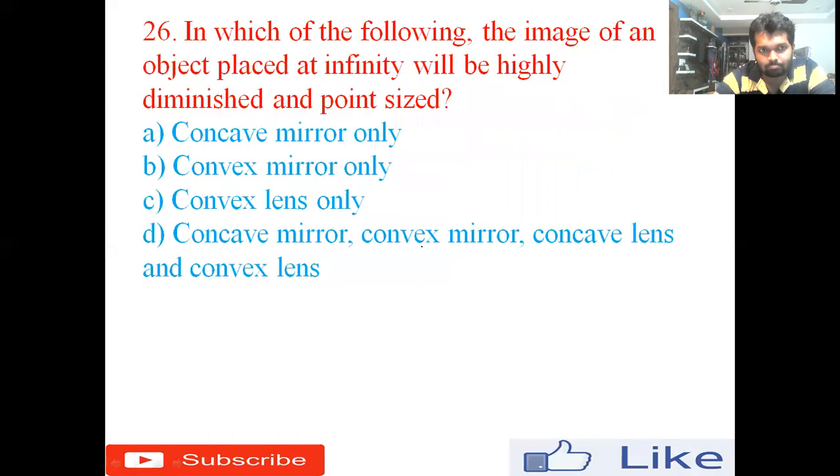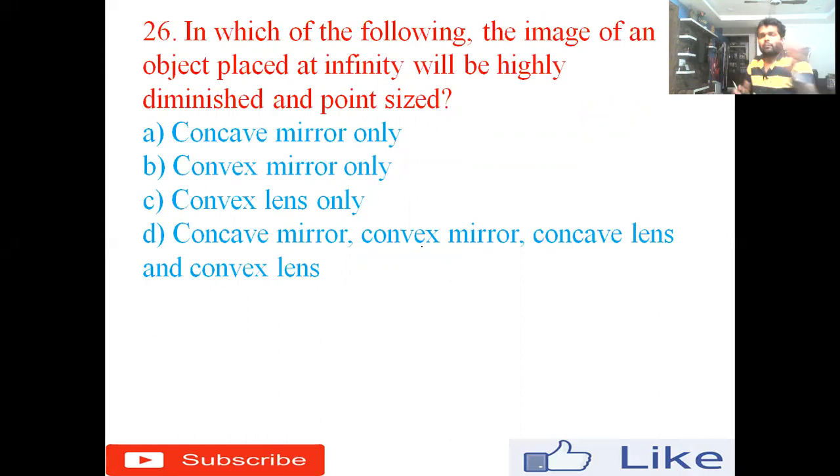Option C. 26th one, in which of the following will the image of an object placed at infinity be highly diminished and point sized? Option A, concave mirror only. Option B, convex mirror only. Option C, convex lens only. Option D, concave mirror, concave lens, and convex lens.